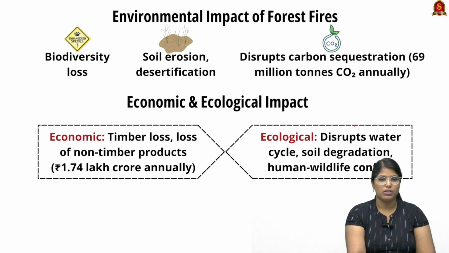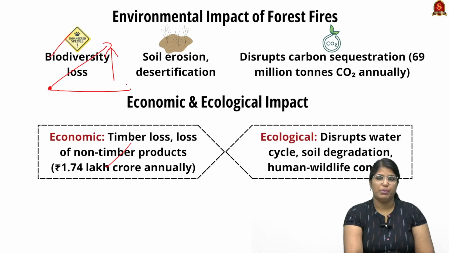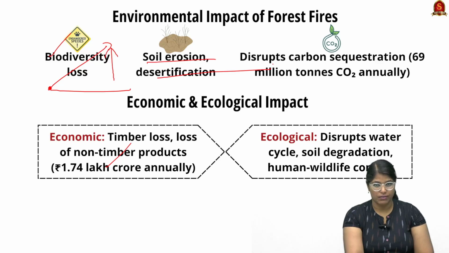Now talking about the environmental impact, see, firstly, the biodiversity will be lost. So biodiversity, we are talking about even the shrub, even a small plant to a taller plant, everything will be lost. So it also leads to soil erosion and desertification.